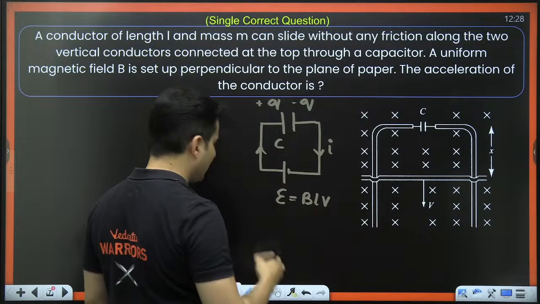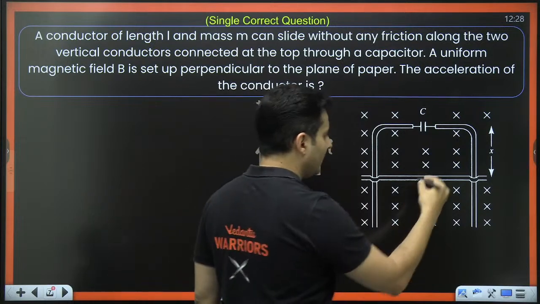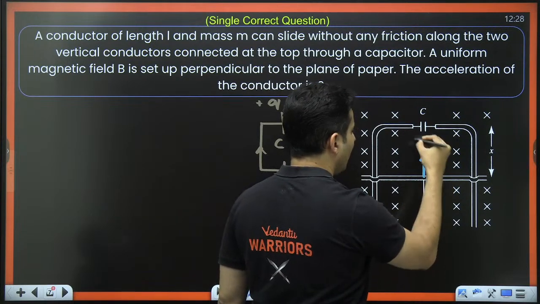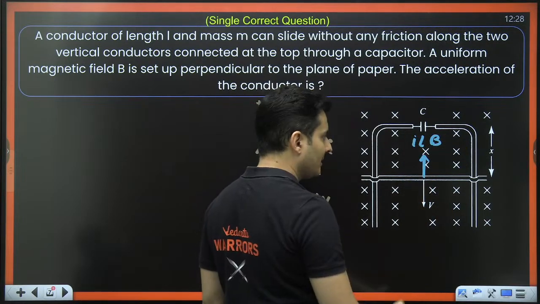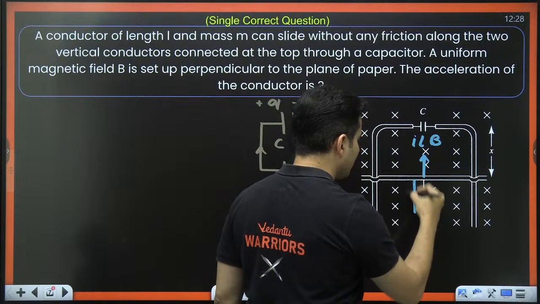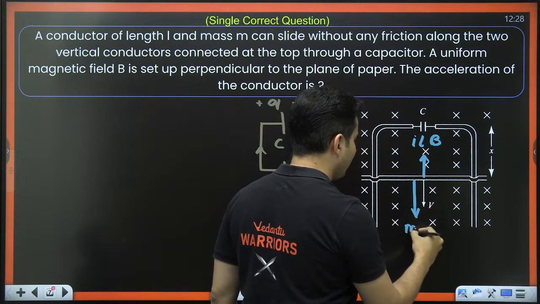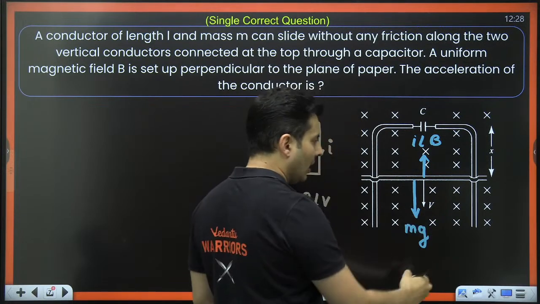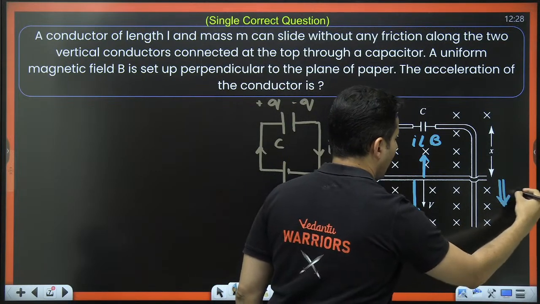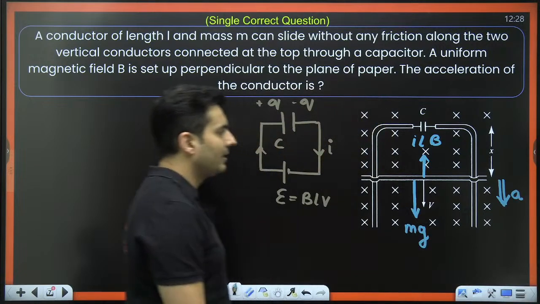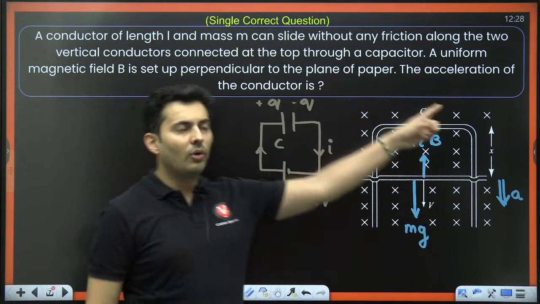And because there is current flowing, because of that current, there is an ILB force which will resist the motion. Simultaneously, there is mg, because gravity also has to be there downwards, and the net result of all of this is it is accelerating. And that is exactly what we need to find.